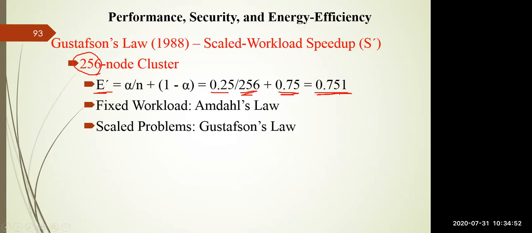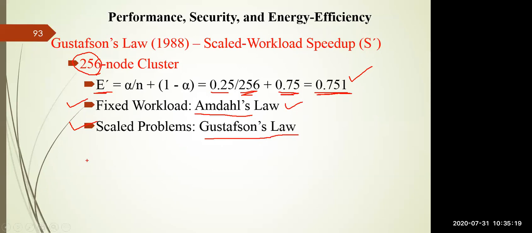So here the efficiency is increased to 75%; 0.751 is 75.1%. In comparison to Amdahl's law, Gustafson's law works well for the scaled workload speedup factor. So if there is a fixed workload in the program, you can go for Amdahl's law, but whenever there is a scaled problem, you can go for Gustafson's law.